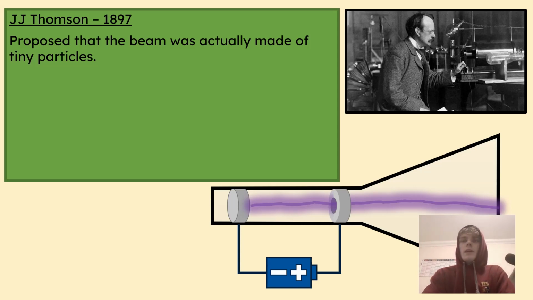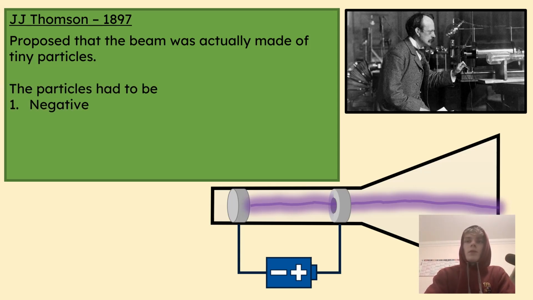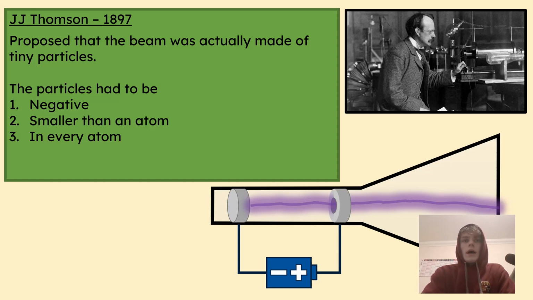They would have to be smaller than an atom because they were so easy to bend using charged objects. And also, it would have to come from any atom. That's what they saw. And this new theoretical particle was called an electron. And so this was the first big breakthrough.